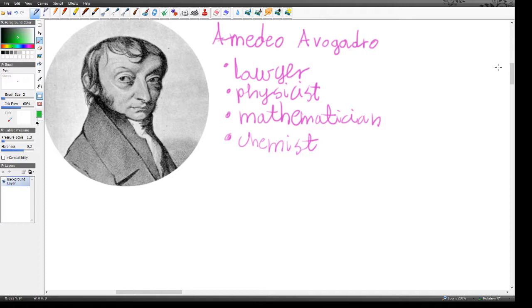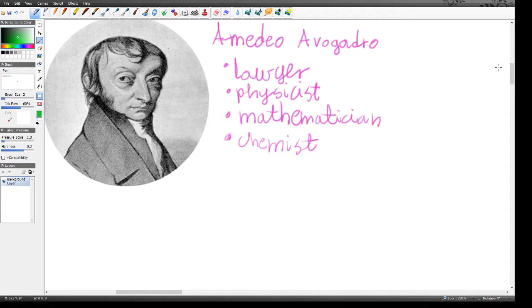He was a lawyer, a physicist, a mathematician, a chemist, and really, he didn't even try to be a chemist. He just came up with a lot of useful stuff in terms of chemistry using physics, and he spoke a bunch of different languages. And what did he really come up with? Well, he came up with what we now call Avogadro's law.